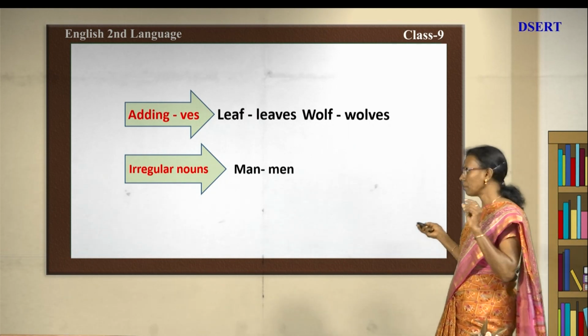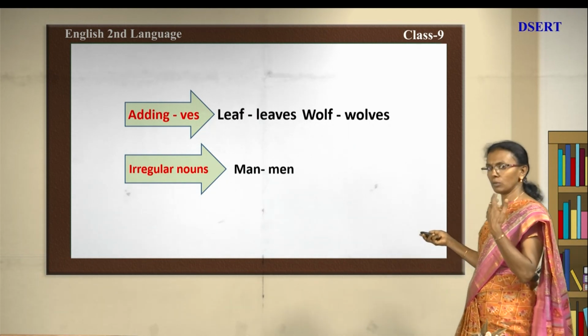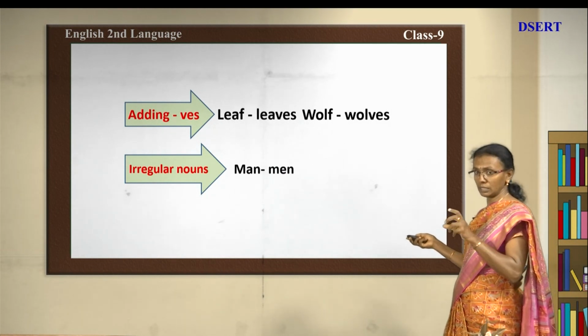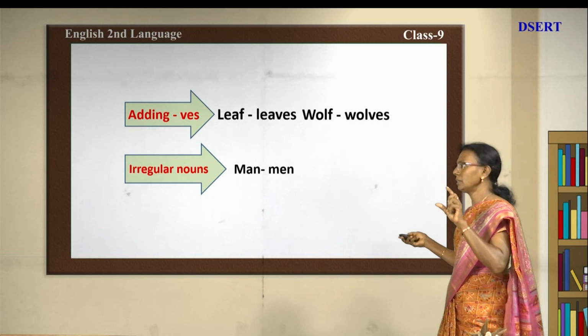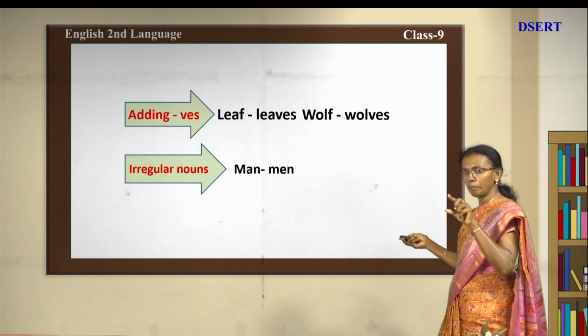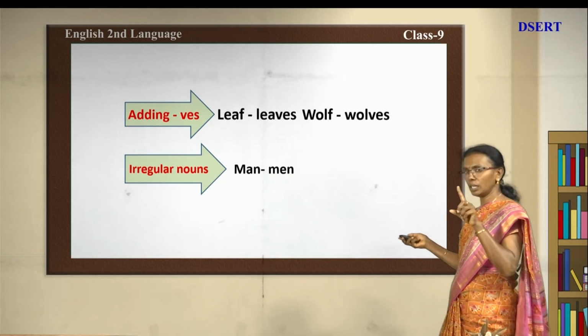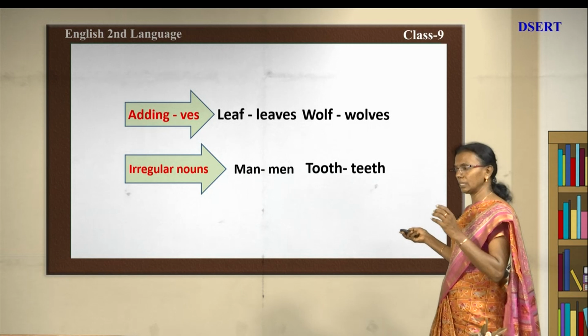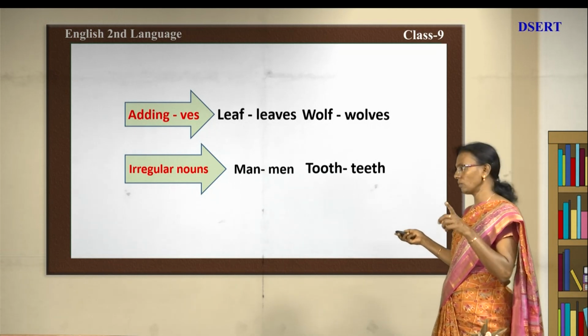See there, the man is there, you are making the plural form of that as men. Where you can see the changes there? You can see in vowel sounds. So, vowel has been changed, man has become men. So, A has turned into E. Next, now tooth, tooth has become teeth. There also you can see the interchange of vowels.